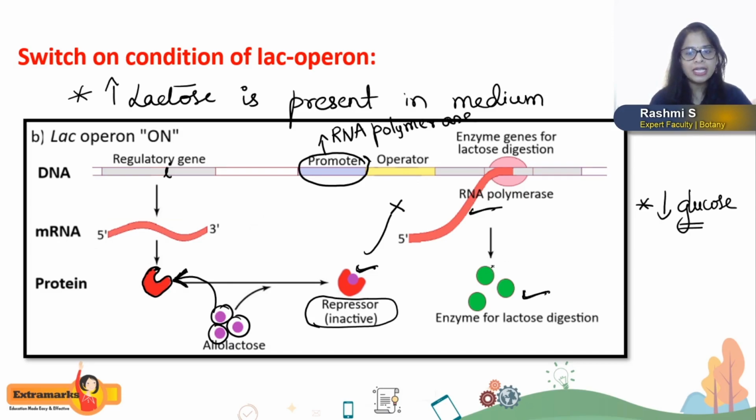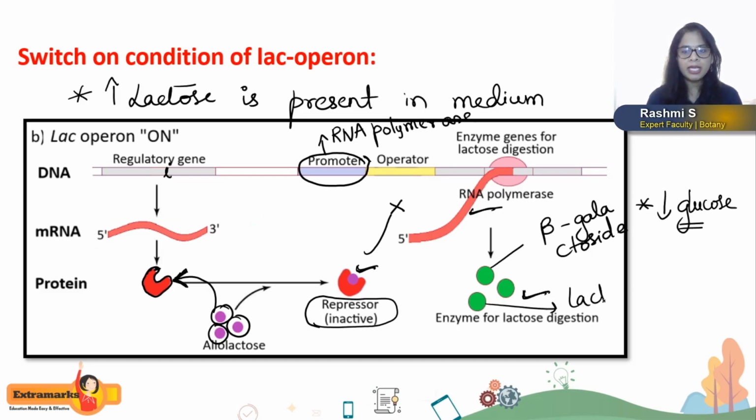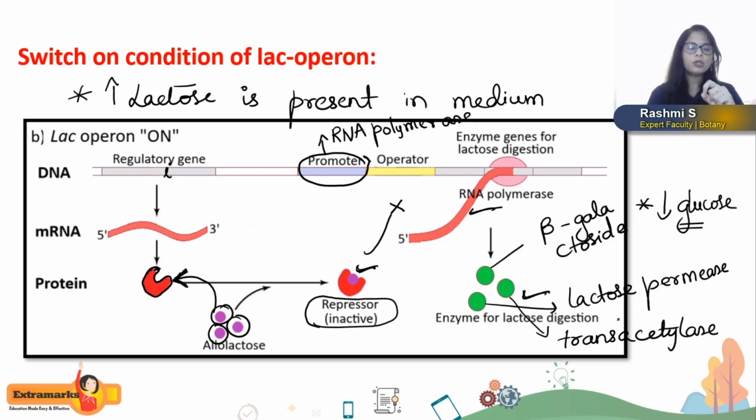So which are those three enzymes? The first one is beta galactosidase, which is required for the breakdown of lactose into glucose and galactose molecules. The second one is lactose permease, which is required for the uptake of lactose into the bacteria from the medium. And the last one is the enzyme transacetylase. These are coded by the genes Z, Y and A respectively.